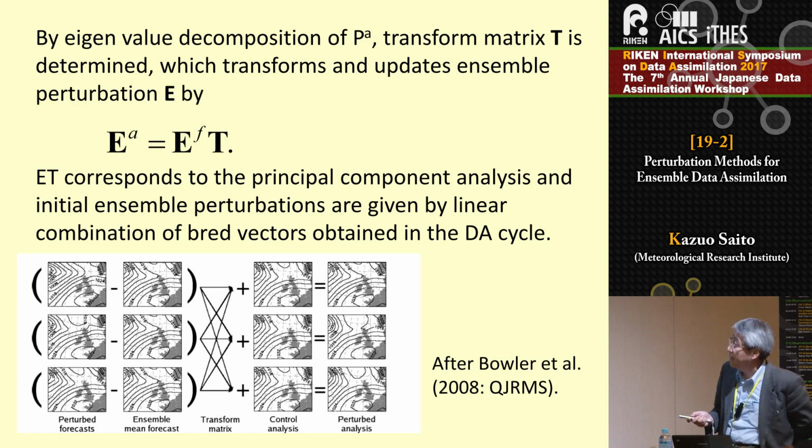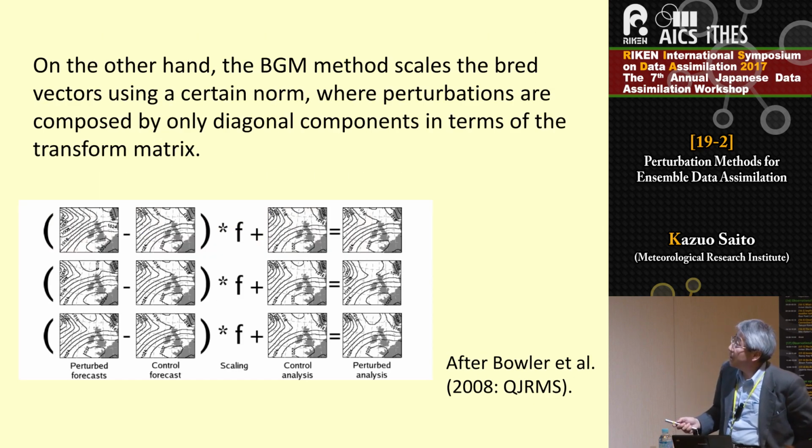This is a chart from Bowler et al. On the other hand, the conventional breeding method scales the Breeding vectors using a certain norm, where the perturbations are composed by only diagonal components in terms of the transform matrix.